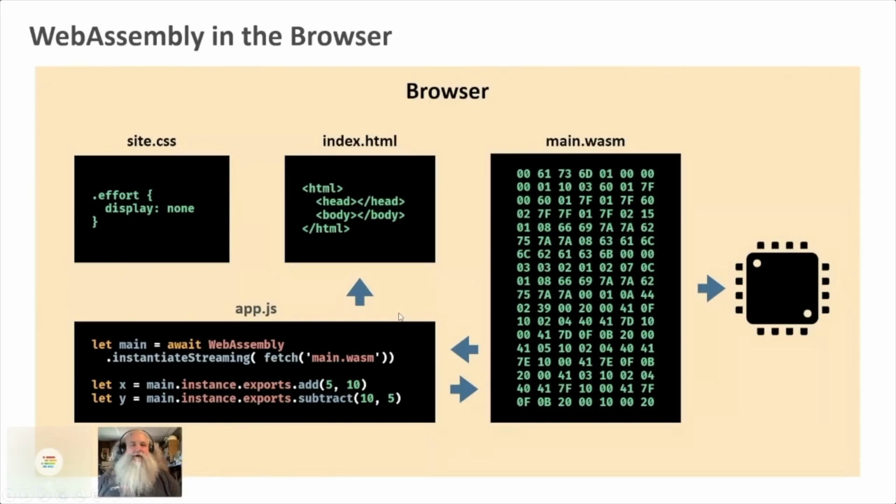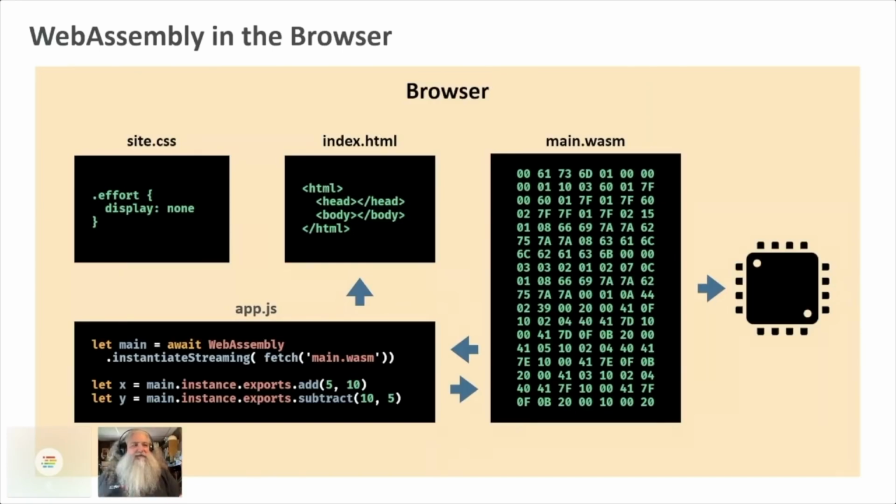The interesting part here is the arrows. So your app.js, of course, can interact with your DOM and manipulate it, right? That's the essence of web apps. But you can also interact with WebAssembly, and WebAssembly can interact with it. So my JavaScript code on the front end becomes something that WebAssembly can talk to, and it can talk to WebAssembly. Now you'll notice there's not an arrow connecting WebAssembly to the DOM. WebAssembly cannot talk to the DOM yet. It's being worked on. It's a hard problem, but it can talk to JavaScript, which can talk to the DOM, so you can write glue code to solve that problem.